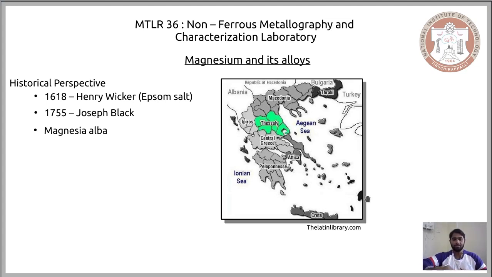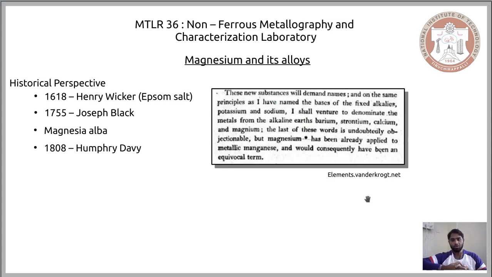ever known to us. After this separation, a little over 50 years later, Humphrey Davy came by it, and as we know, Humphrey Davy was the one who separated aluminium, and he worked extensively on separating elements from their salt or compound form using electrolysis. He took a similar approach and separated the magnesium from magnesia alba, and he was the first one to give the name magnesium. This name magnesium comes from the material that was used by Joseph Black, magnesia alba, and therefore we have this name magnesium.